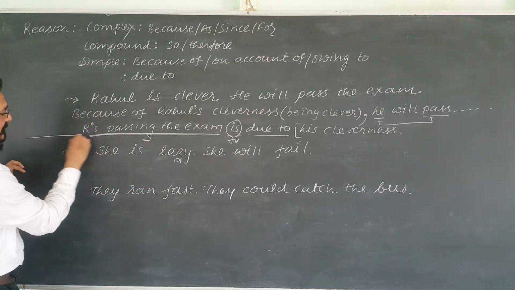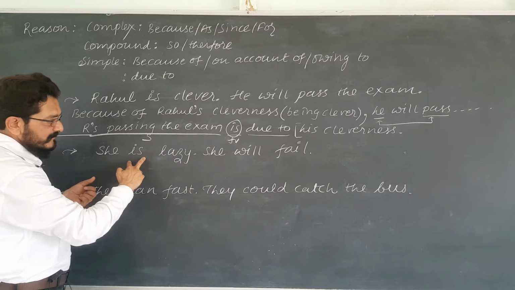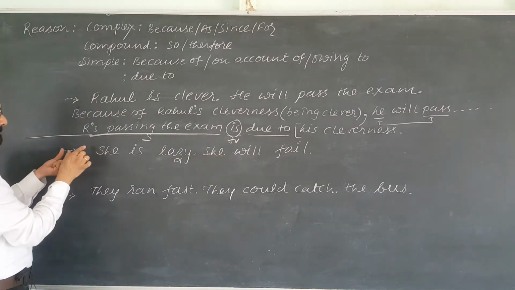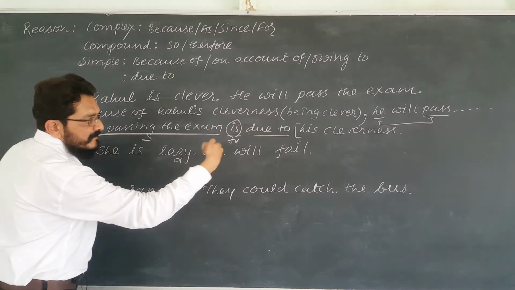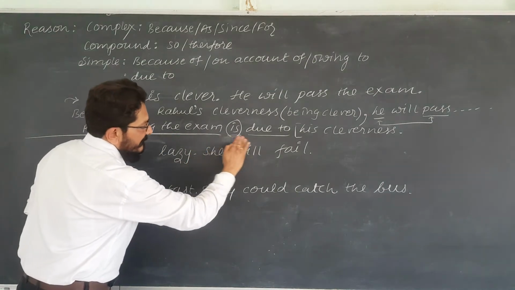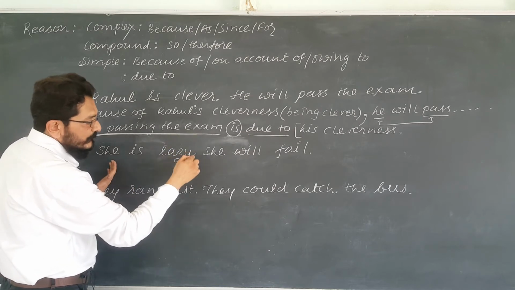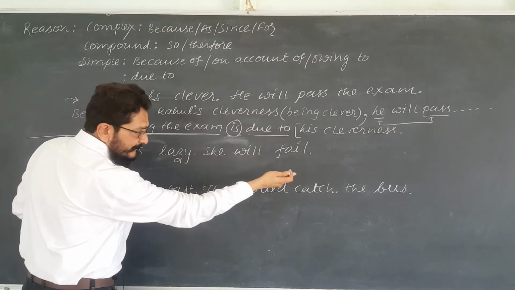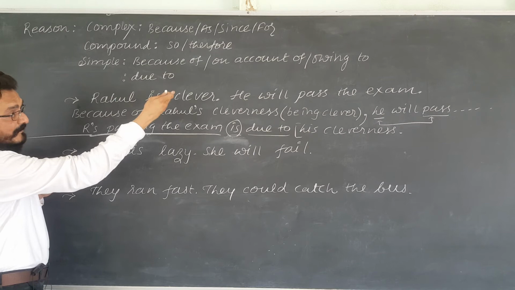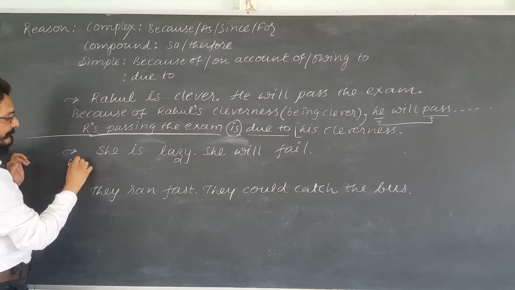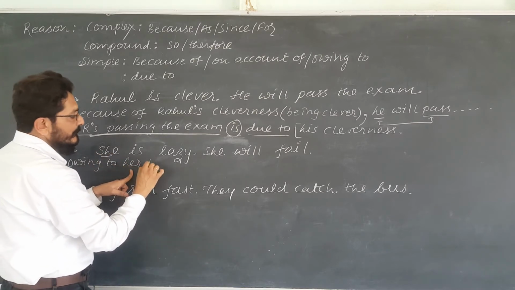Again, the second set: she is lazy, she will fail. This is reason, this is result, complex. Because, as, since, for, she is lazy, comma, she will fail. Suppose I want to make these two sentences compound. She is lazy, so or therefore she will fail. But suppose I want to make it simple, then because of, on account of, or owing to. Suppose I write owing to her laziness or being lazy.